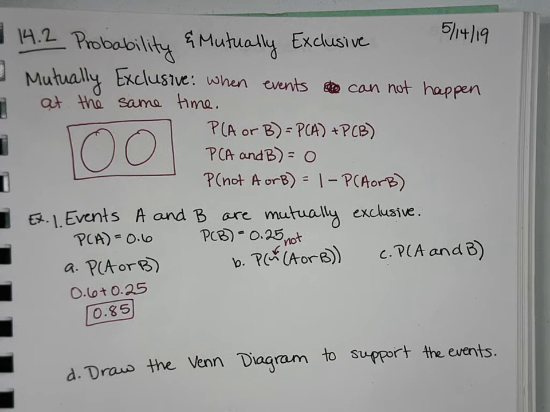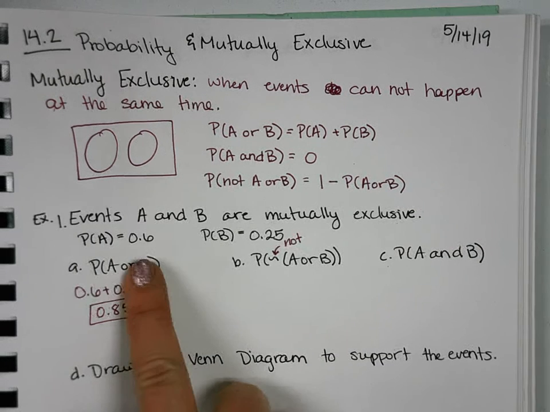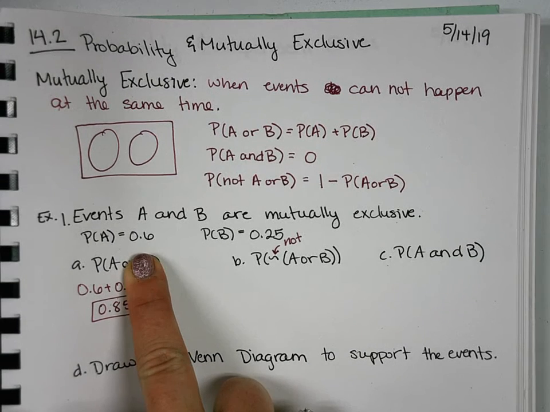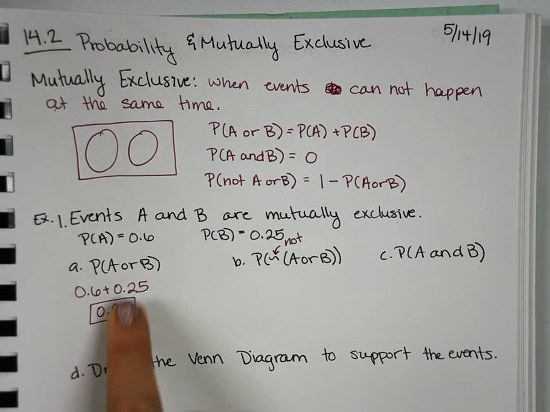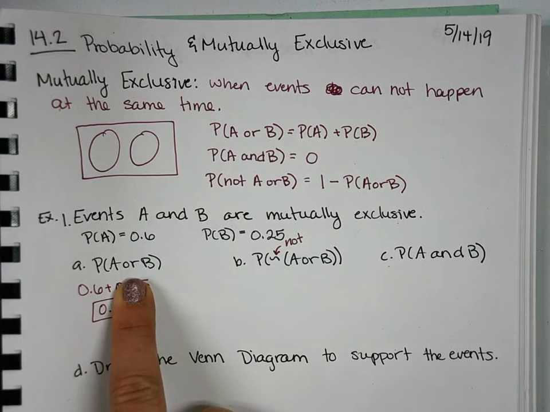Yes. For A, what if they asked you for a specific A or B? Like just A in general, like if it asked for just A, would it still be the same 0.85? If it asked for the probability of A, I would write 0.6. Okay, that's it? Yeah, the only time I have to add them is if I have A or B, when it's mutually exclusive.